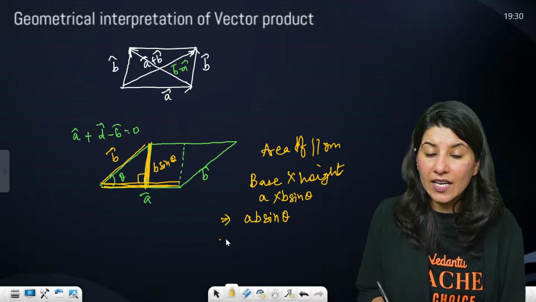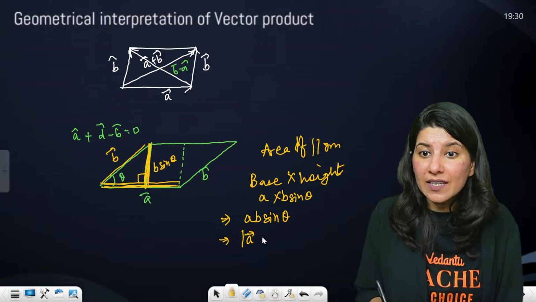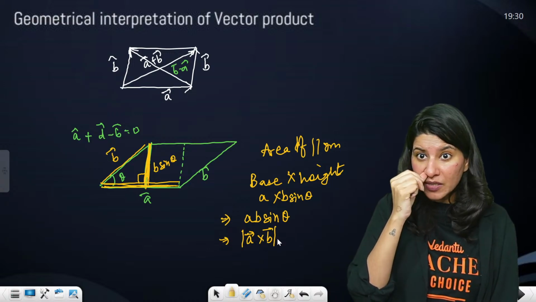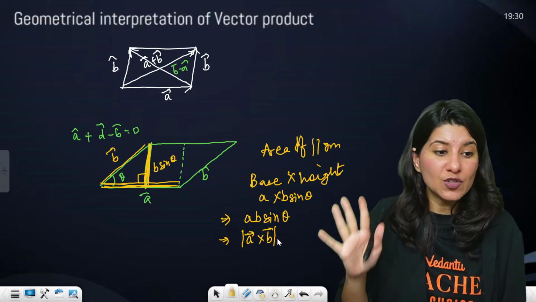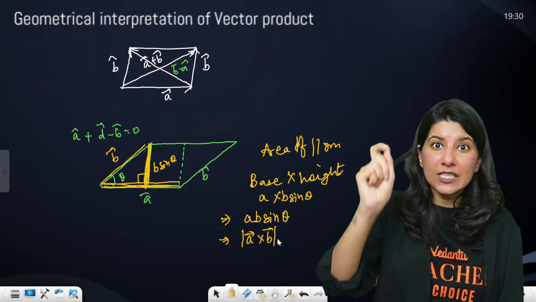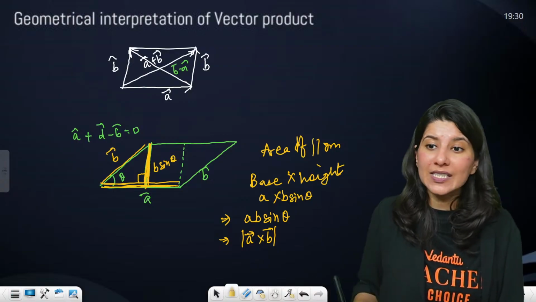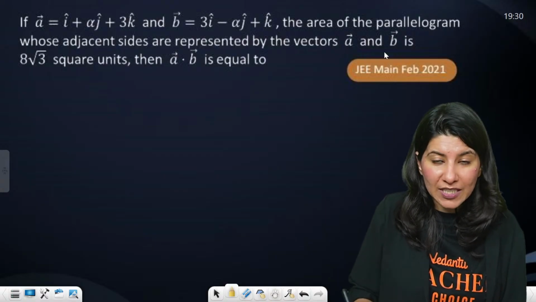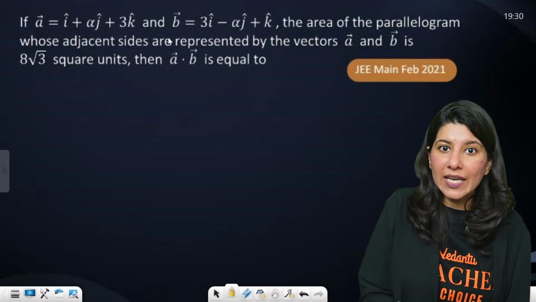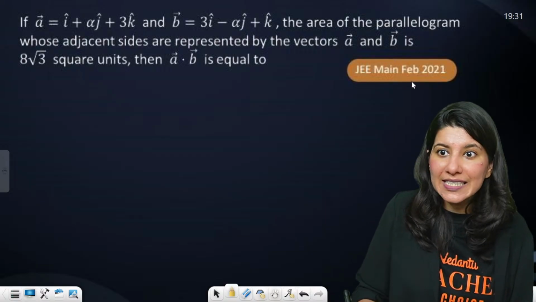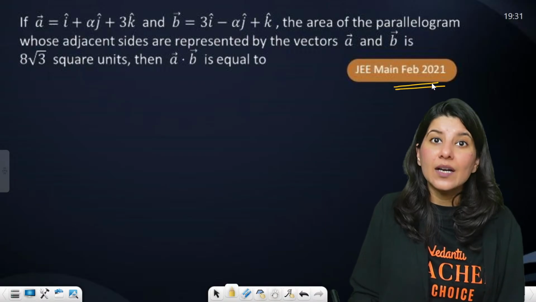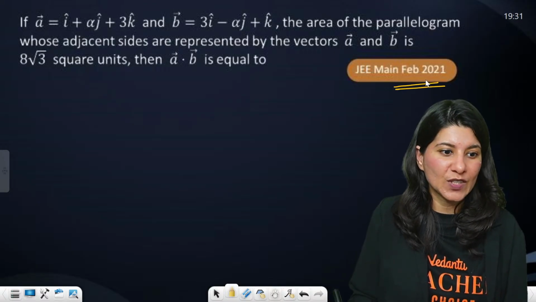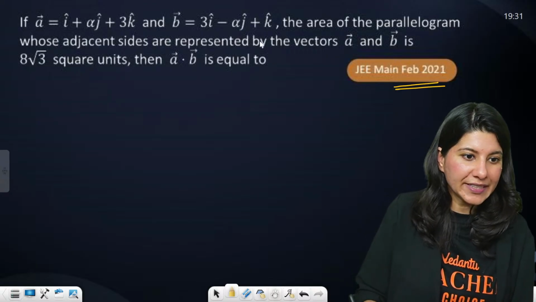AB sine theta is the magnitude of A cross B. That means if in vector form you have to calculate area of parallelogram, just figure out the magnitude of A cross B and you are done. You will see direct questions are asked from this. A question was asked in JEE in 2021 from this formula, area of parallelogram. Okay. All right.